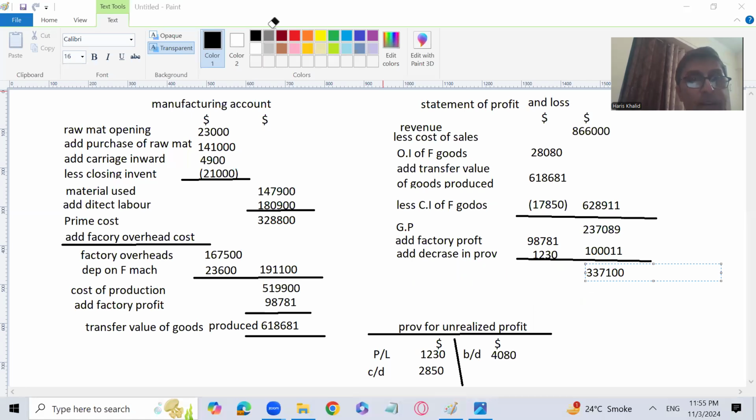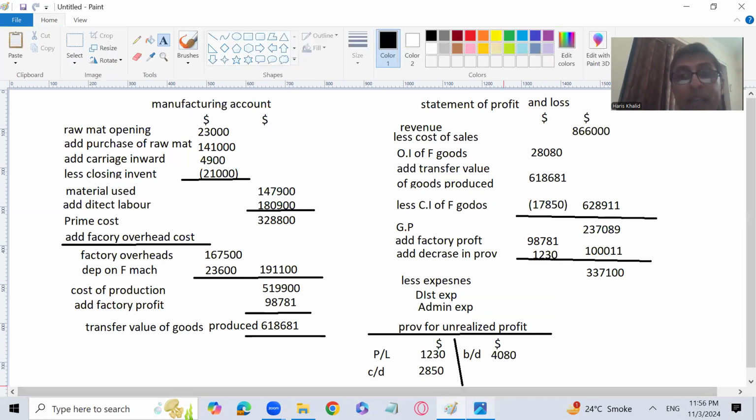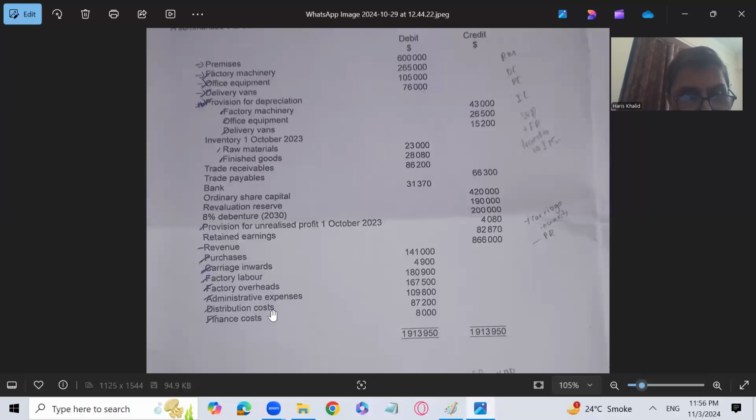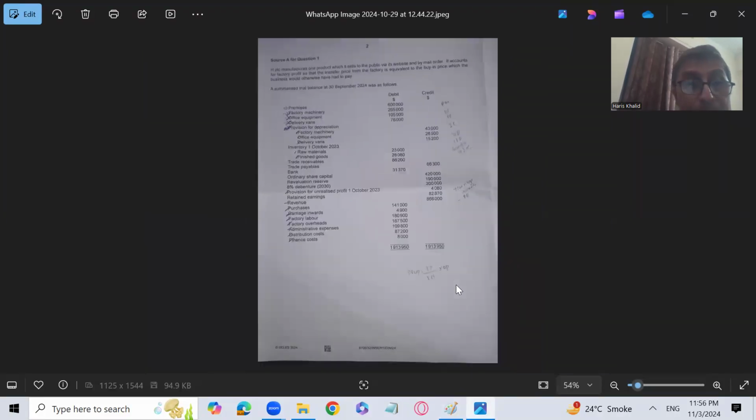Right, now I'm going to subtract the expenses from it, and the expenses are going to be operating expenses obviously, distribution expenses and admin expenses, because operating expenses we used to write for companies. Let's see what amount of distribution expenses we have. That is 87,200, but we have depreciation also.